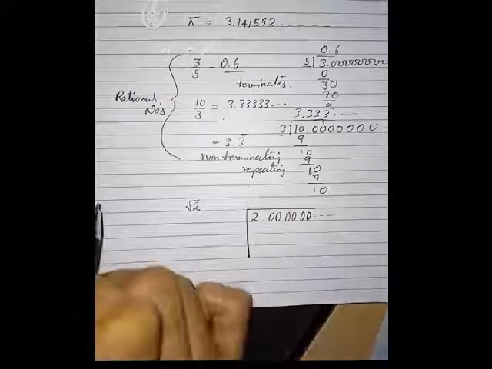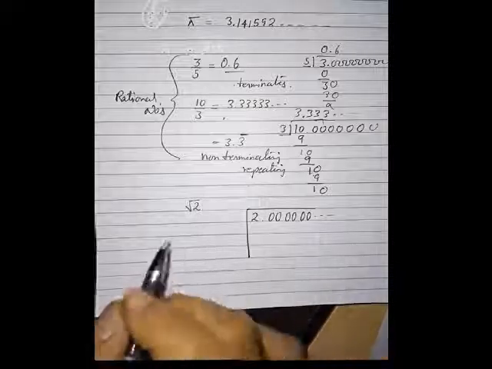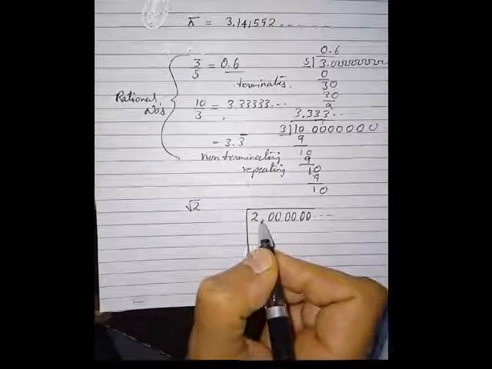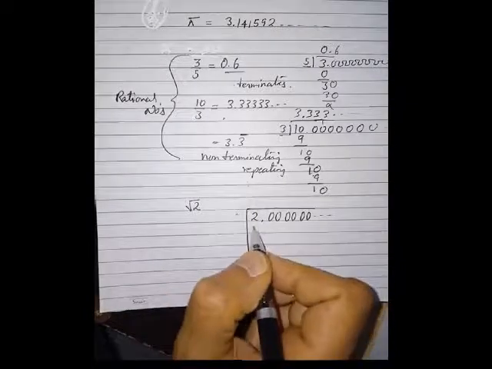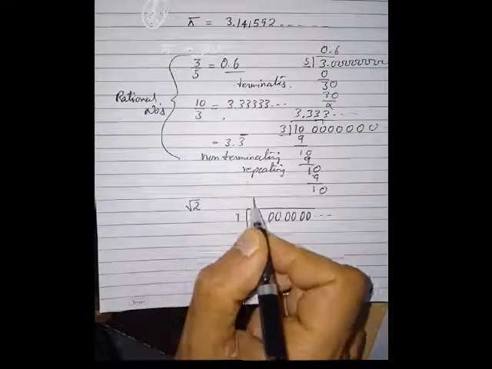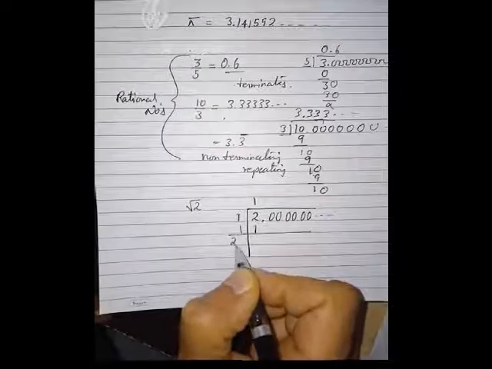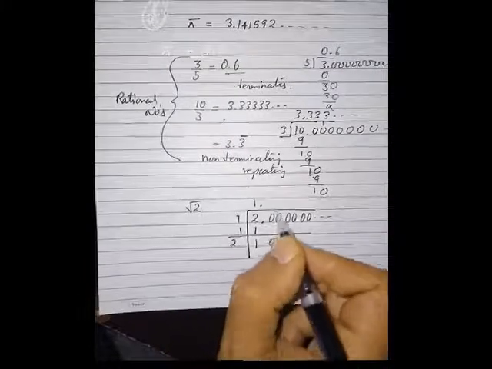The number of pairs of zeros depends upon up to how many places of decimal we want to find its value. We cannot take 2 because 2 squared is 4, which is greater than 2, so 1 is there, and then the decimal, then a pair of zeros.